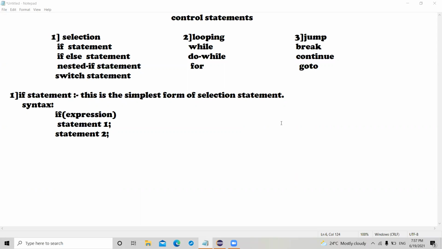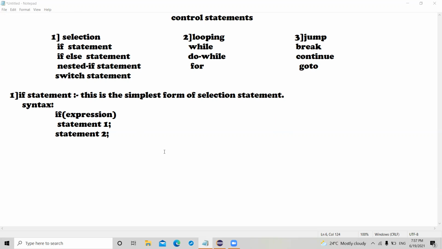In selection, we have four types: if statement, if else statement, nested if, and switch. In looping, we have three types: while, do while, and for. In jump, we have break, continue, and goto. Here you can see the explanation of the if statement.